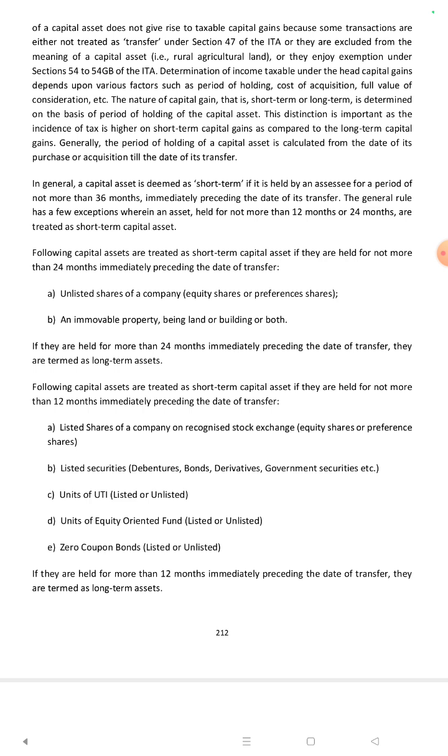Determination of income taxable under the head capital gains depends upon various factors such as period of holding, cost of acquisition, full value of consideration, etc.